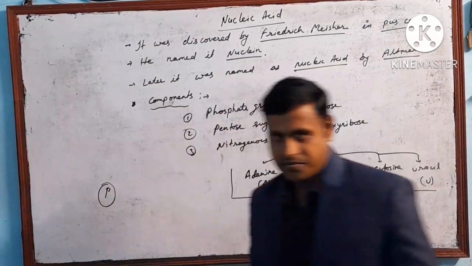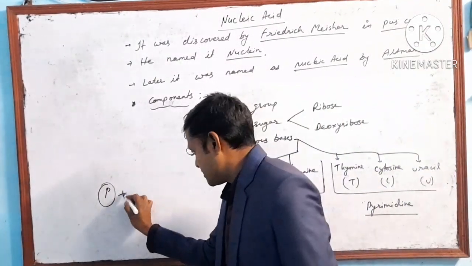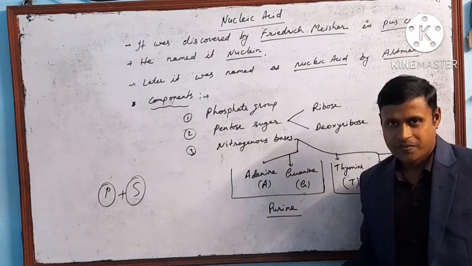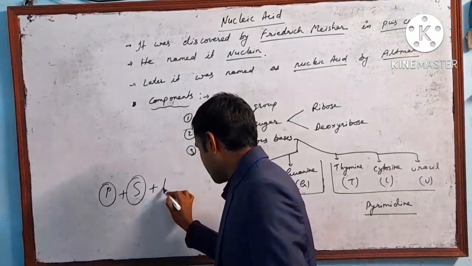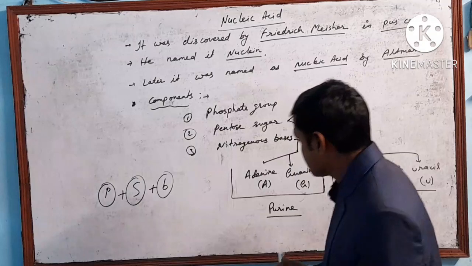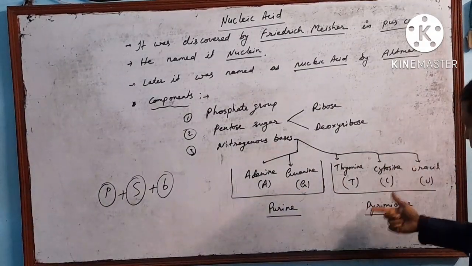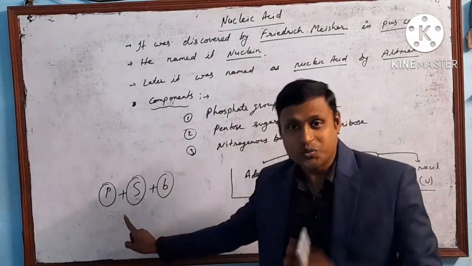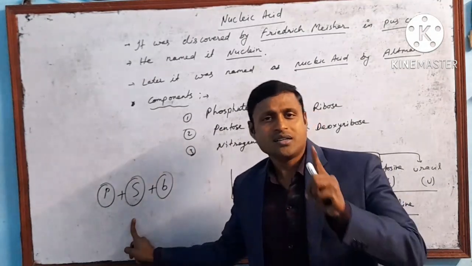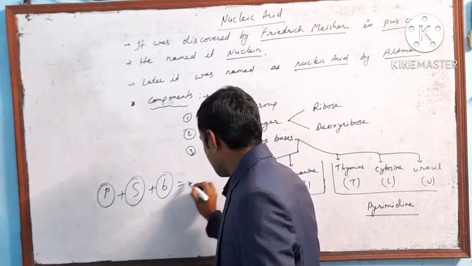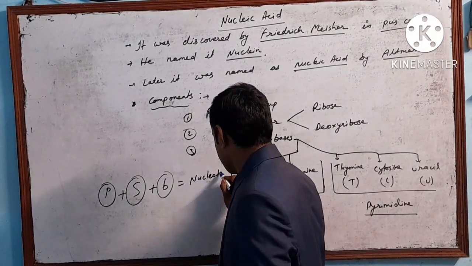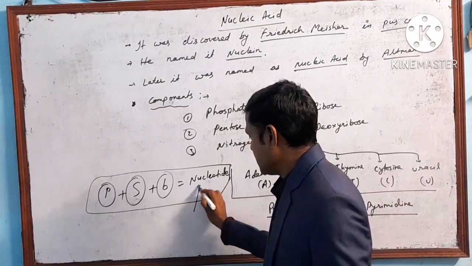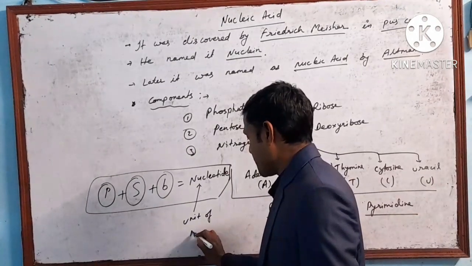If there is one phosphate, and one sugar, either ribose or deoxyribose, doesn't matter, and one base, either adenine, guanine, thymine, cytosine or uracil, doesn't matter, then it is known as a nucleotide, and this nucleotide is known as the unit of nucleic acid.